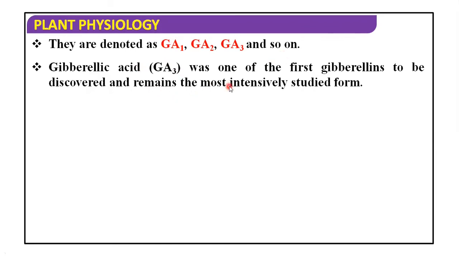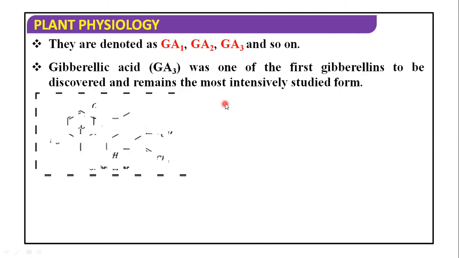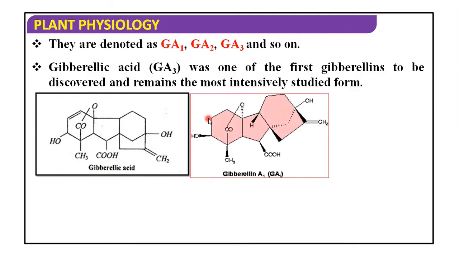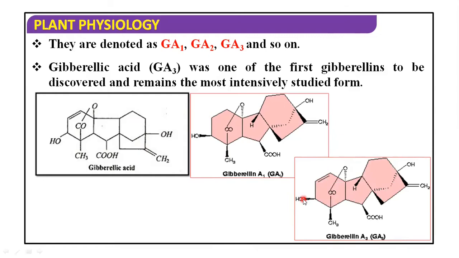Gibberellic acid GA3 was one of the first gibberellins to be discovered and remains the most intensively studied form. See, this is the structural format of gibberellic acid 3.